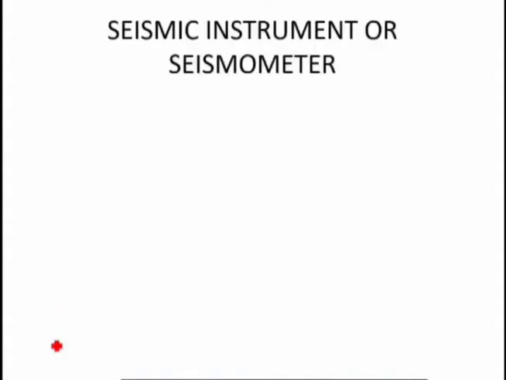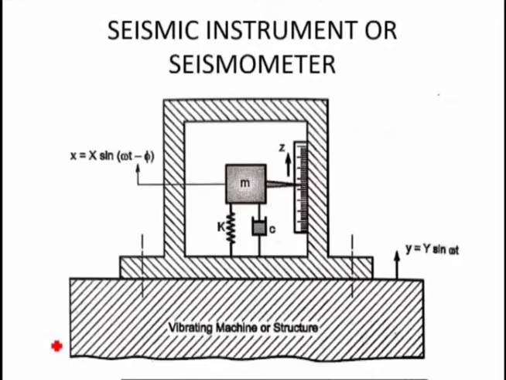Now, let us first of all understand the seismic instrument or seismometer, and then we will understand what is vibrometer, velometer, and what is accelerometer. So vibrometer, accelerometer, and velometer are nothing but slight modifications of the seismometer. What is a seismometer? A seismometer is an instrument which consists of the m, c, k parameters, that is a mass, spring, and a damper. So a seismic instrument consists of a spring mass damper system which is mounted in the casing.